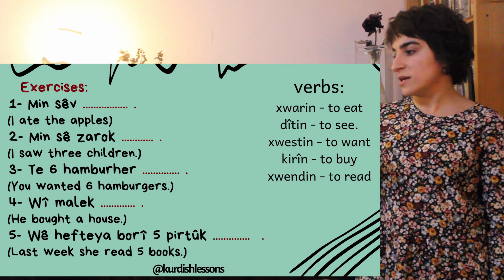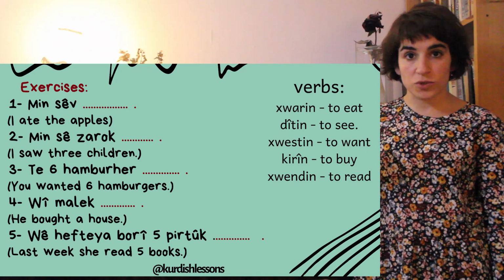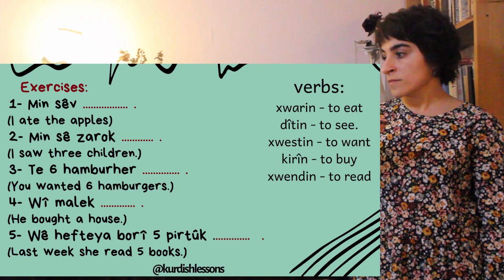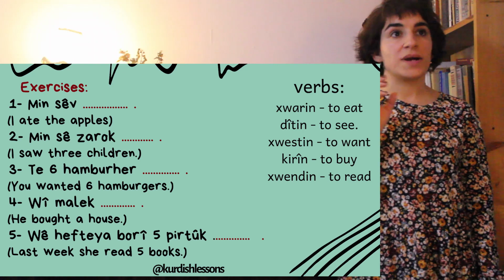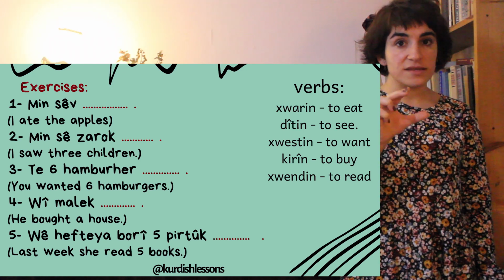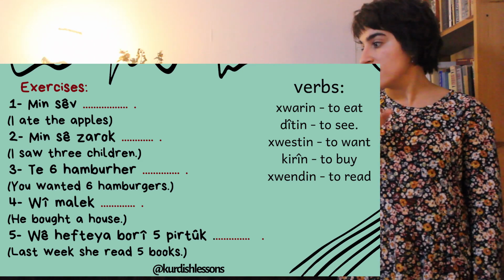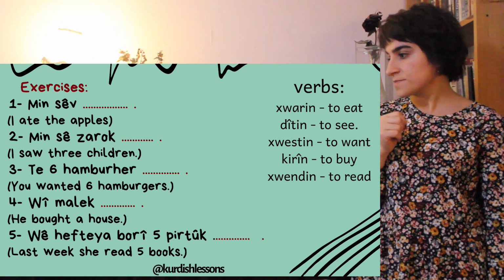Or second one, "men se zarok ..." Okay, the speaker wants to say I saw 3 children, and as you see, se zarok is plural, 3 children. And here our verb is diten, past tense stem is did, but you have to add this plural ending "n," so you will say "men se zarok diten," right?